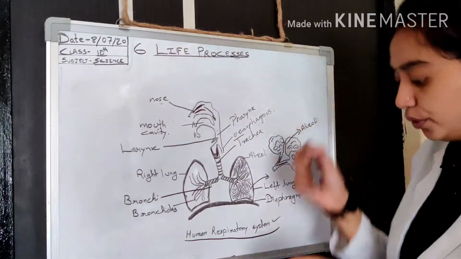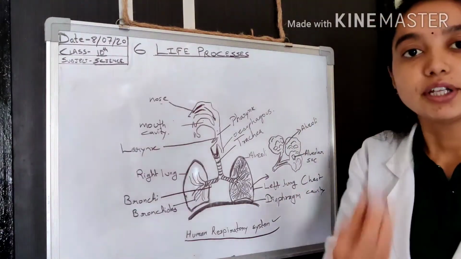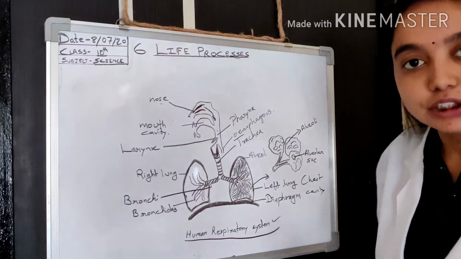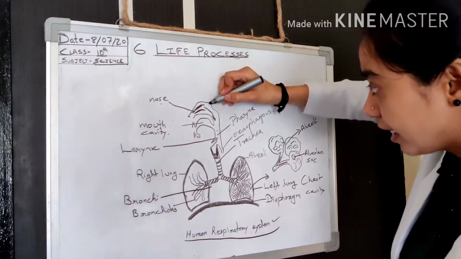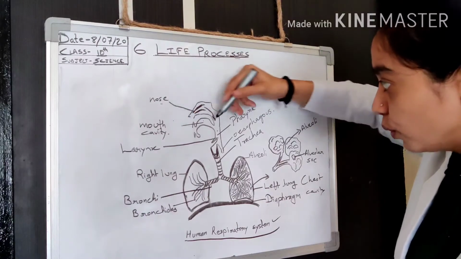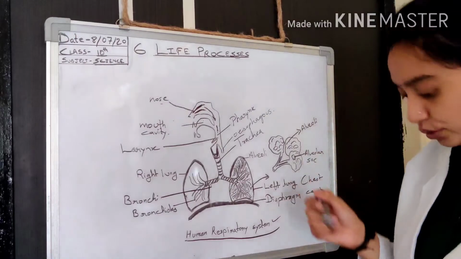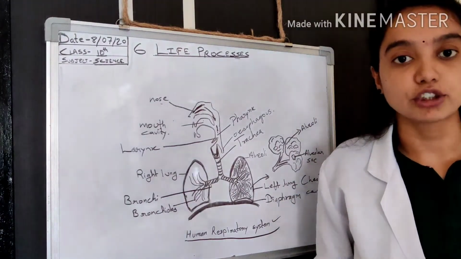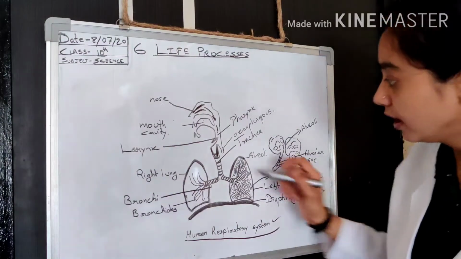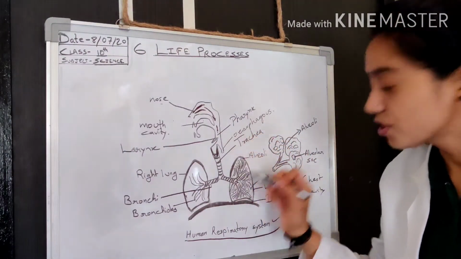So you can conclude that whenever you breathe and whenever you eat food, the passage of both breathing air and food is common in this pharynx. Now you have to think why your food is not going to the lungs. It is going to the stomach region.